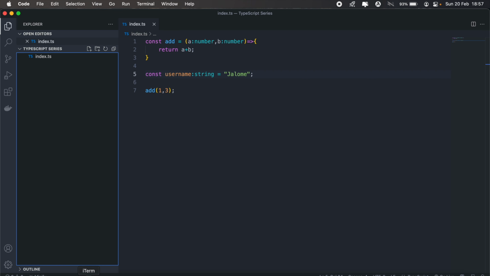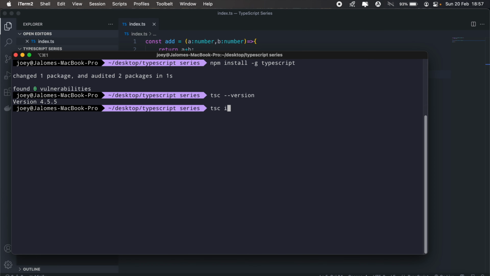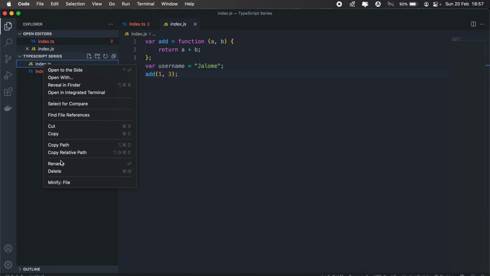And to do that, we can simply head back in here. We'll just need to run tsc and then we pass along the name of the file that we want to transpile. So in this case, it will be index.ts. So as you can see, we have the index.js file being generated, and that code is then transpiled into normal JavaScript.